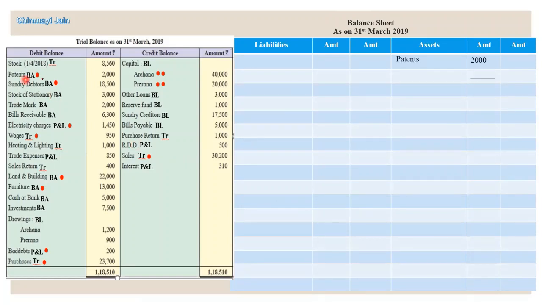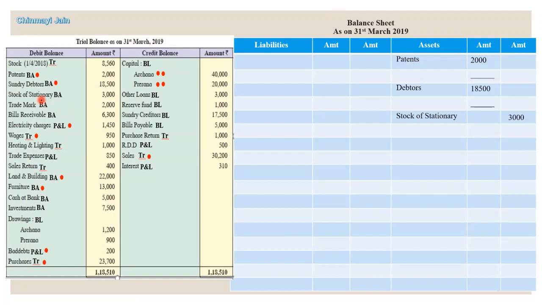Okay, first thing is patent 2000 rupees. There's a dot. I have recorded it in gross column. Sundry debtors we have 18,500. There is one dot, so I have left one line over here. Next, stock of stationery. See, stock of stationery, we never recorded stock of stationery in balance sheet before, but in few organization they purchase a lot of stationery. Okay, that's why they have to record it in balance sheet.